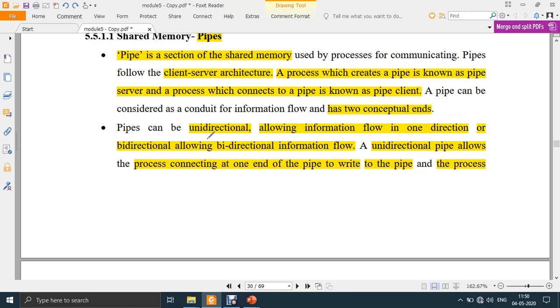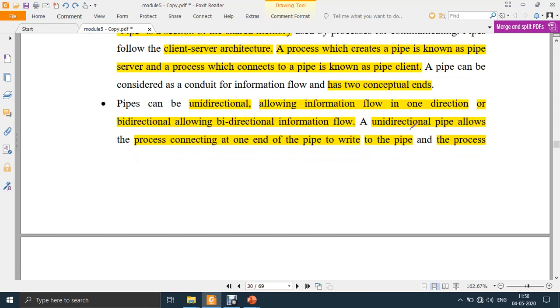Pipes can be unidirectional. What is unidirectional? Allowing information to flow in one direction. So let's say the server sends some data, and the client accepts the data. That is one-way communication. Pipes can also be bidirectional. In this case, the server sends the data to the client, and the client can send data back to the server also. That is what is bidirectional.